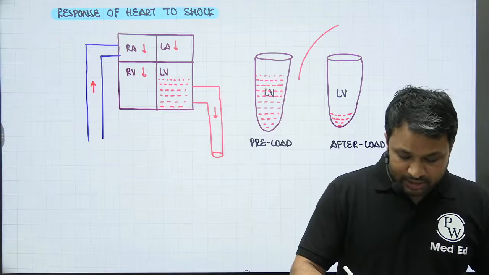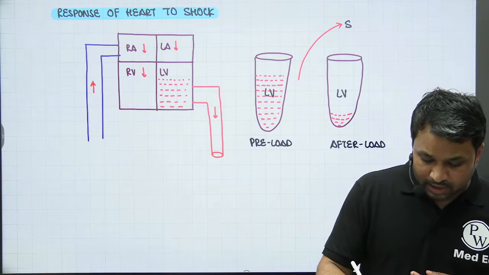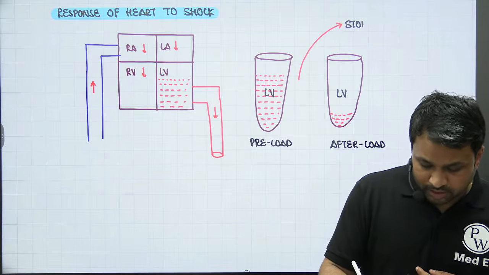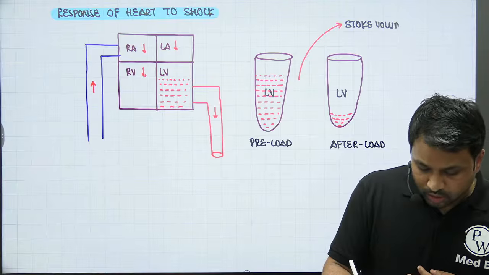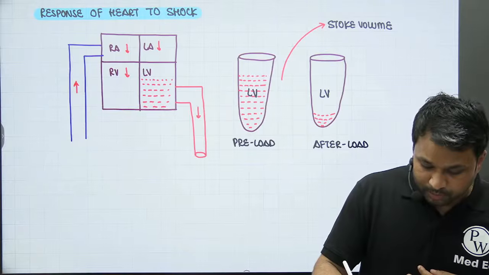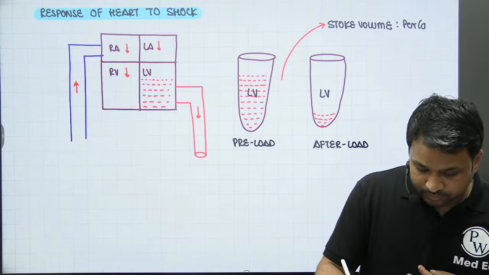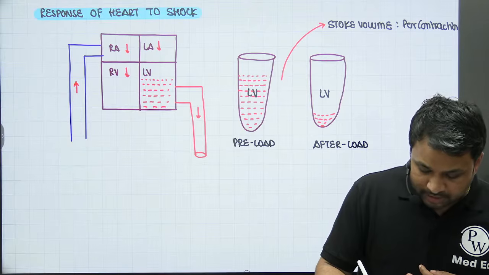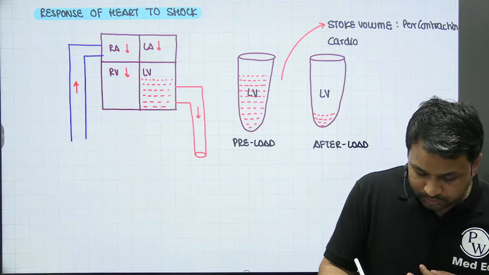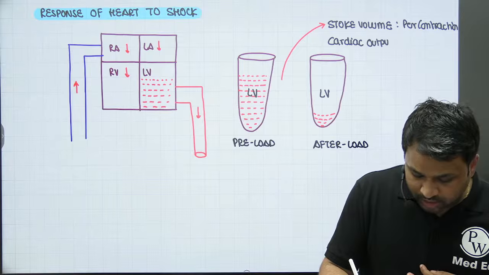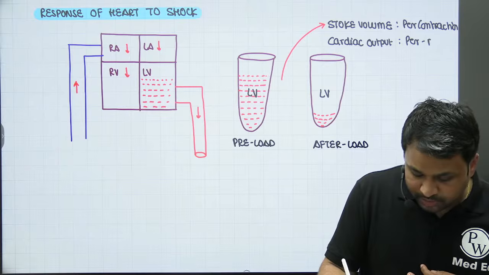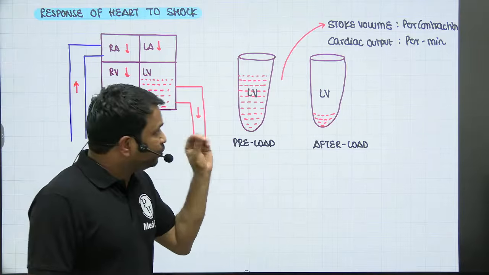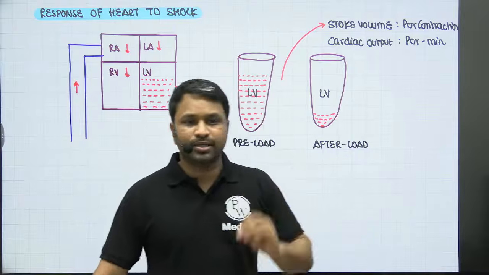With every single contraction, when the blood ejects out, this is what we call the stroke volume. With every single stroke, this is measured per contraction. And if you do it per minute, then it is called the cardiac output. Cardiac output will be measured per minute. If you measure it per contraction, this is what we call stroke volume, right?